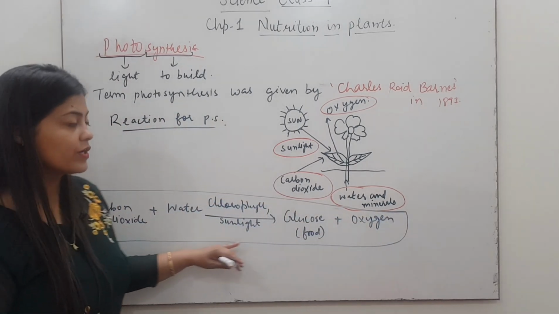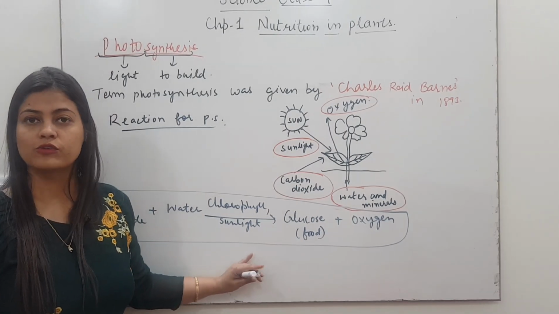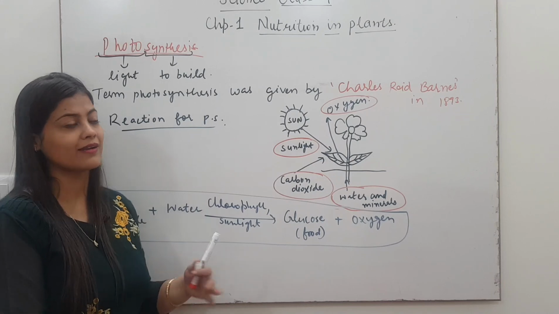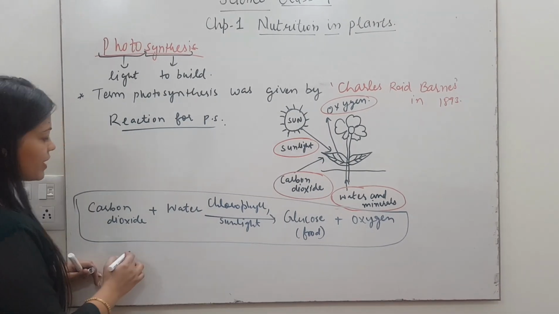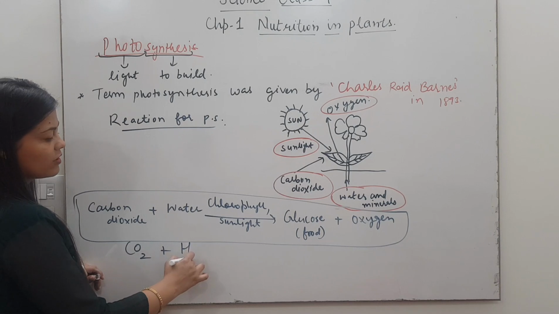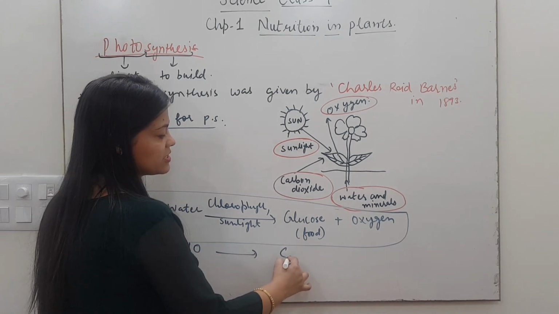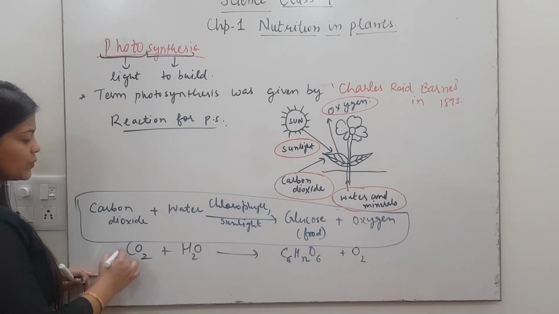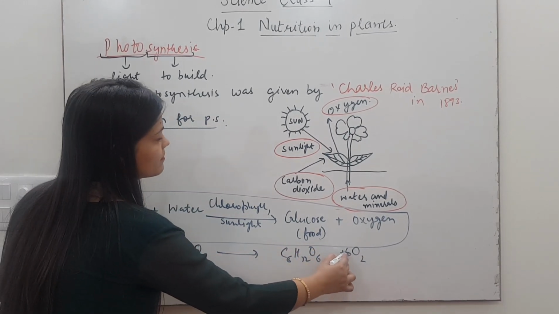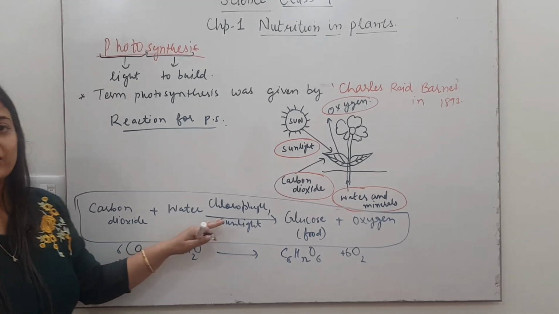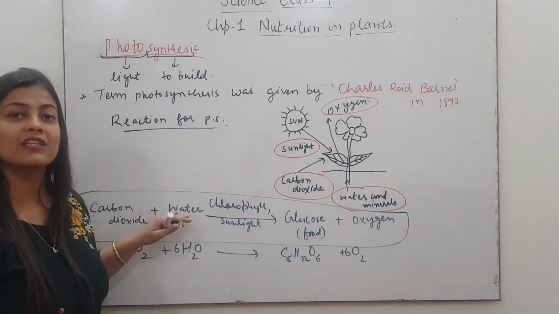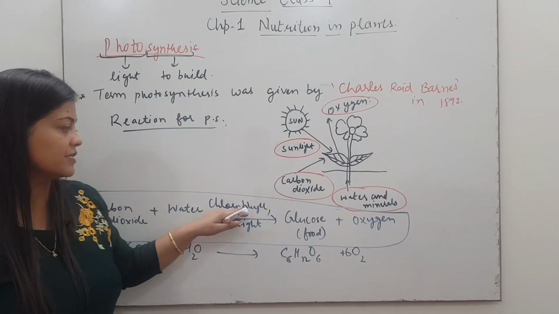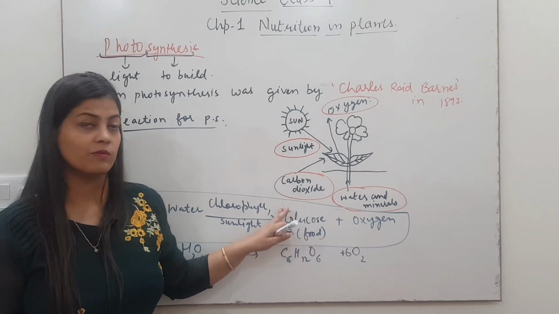Actually it is given in your book in the form of a molecular formula also, but you can just learn this because there are some changes in that. In higher classes there will be some change, or you can also write it like CO2 plus water, glucose is C6H12O6, plus oxygen. To balance this equation it is given like that. But we will discuss here only the reaction in the form of what the requirements are. The carbon dioxide gas and water, in the presence of chlorophyll and sunlight, will produce food in the form of glucose and oxygen.